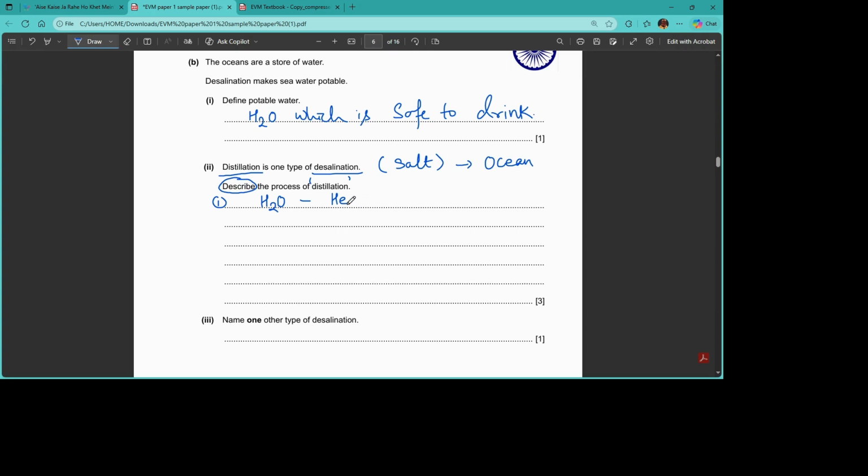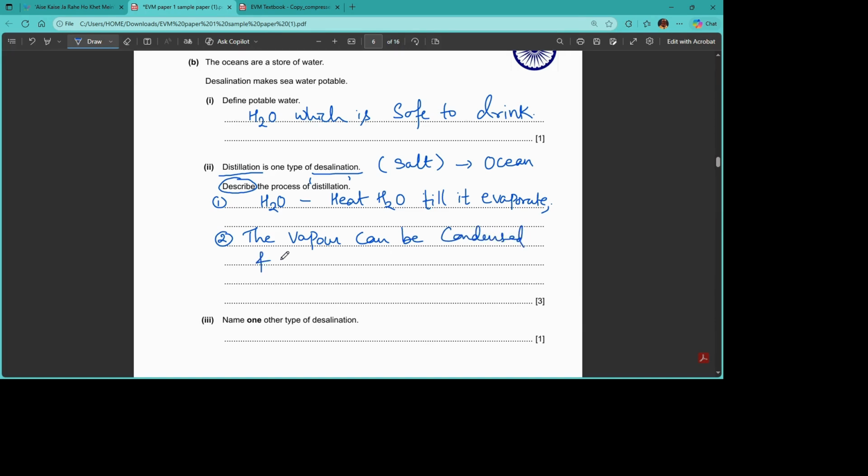So, heat water till it evaporates, right? Now after this, the vapor can be condensed, correct?